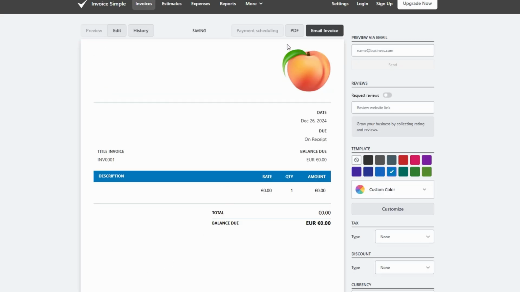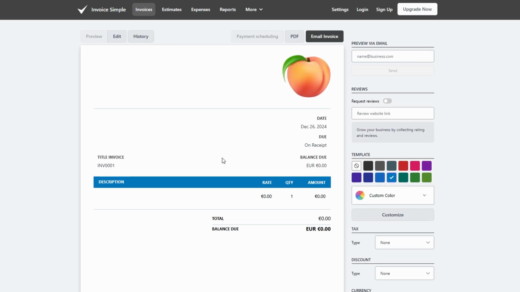Once you've set up your templates and items, you can generate invoices in just a few clicks, saving you precious time that would otherwise be spent on manual calculations and formatting. Whether you're a freelancer juggling multiple clients, or a small business owner managing regular transactions, Invoice Simple is designed with you in mind. It helps you stay organized, track payments, and manage invoices without any hassle.